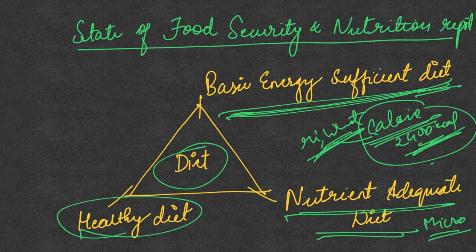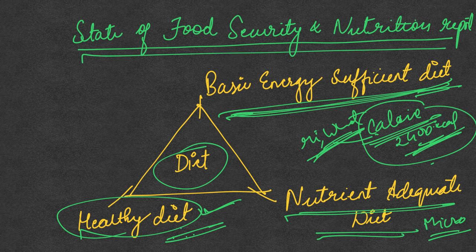The third type of diet is a healthy diet. A healthy diet has both macronutrients and micronutrients, and it involves a wholesome diet which includes carbohydrates, proteins, that is legumes and all, then an adequate amount of fat, vitamins, minerals, dairy products, fruits and vegetables. Everything comes under the healthy diet, which is the third type of diet. So this State of Food Security and Nutrition report talks about these 3 types of diet, and how much people in different parts of the world are able to afford which type of diet is a matter of concern.